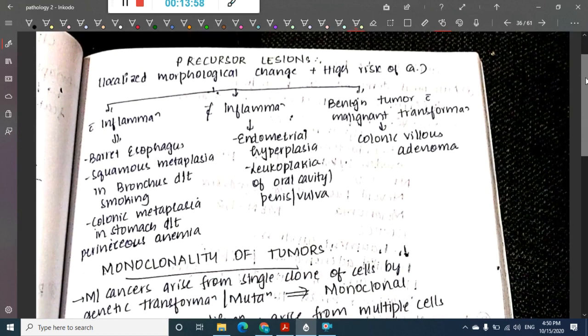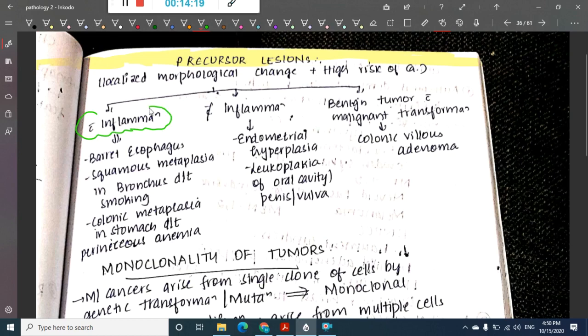Now, what are the precursor lesions? These are the lesions which might predispose to carcinoma. They are of 3 types. These are localized morphological changes which have a high risk of carcinoma.